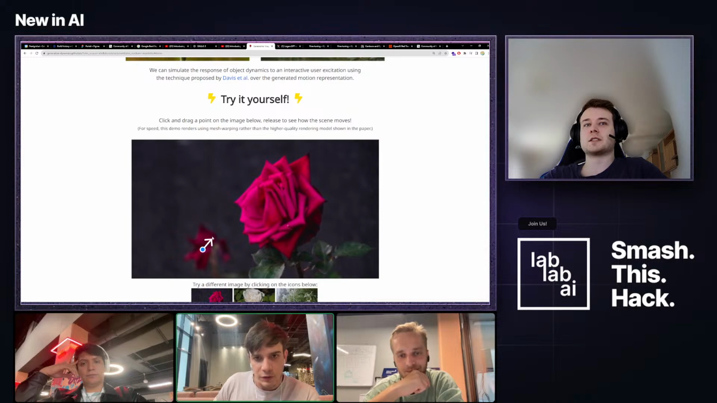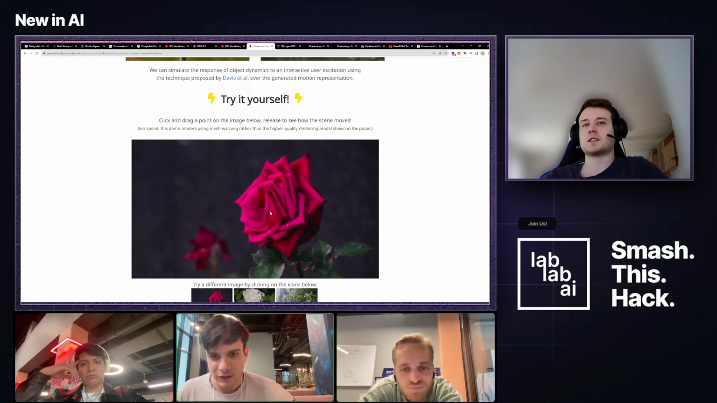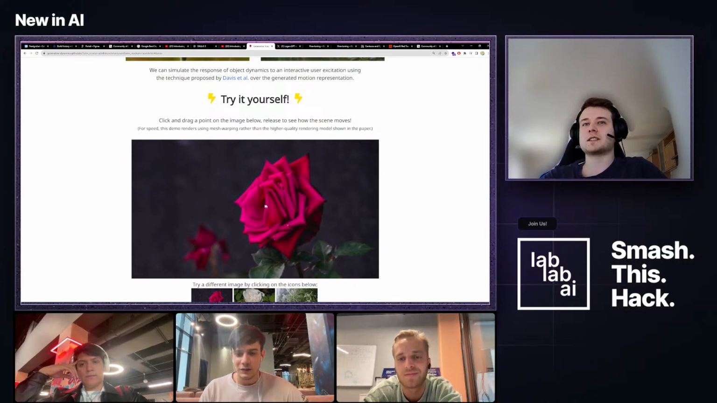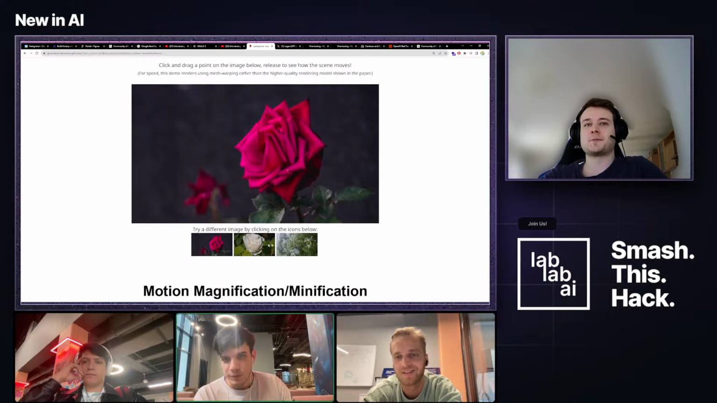Yes, you can basically, for instance, also move this second flower right here. But it's very interesting that this model now understands the physics of this basic image.